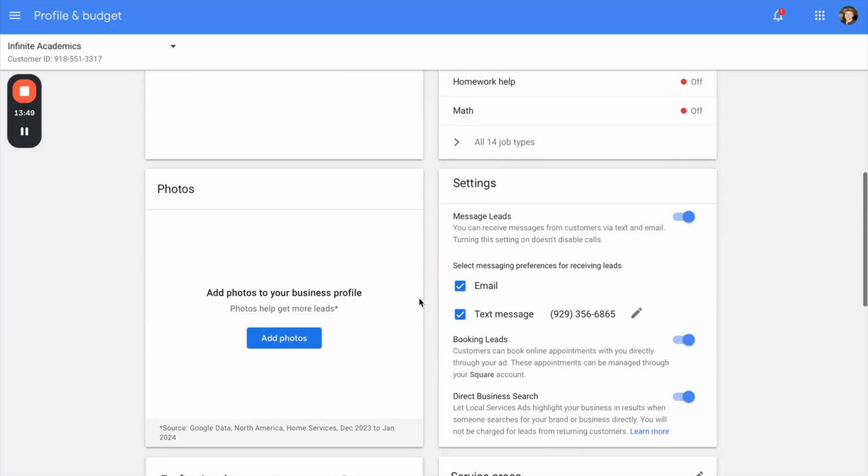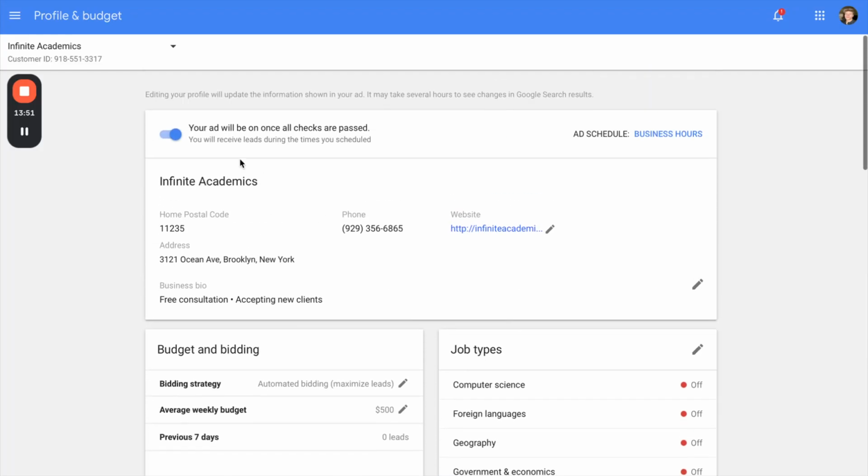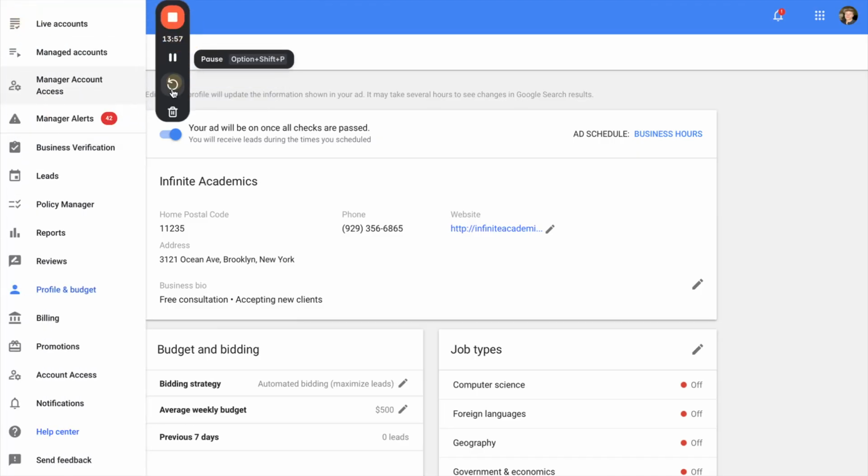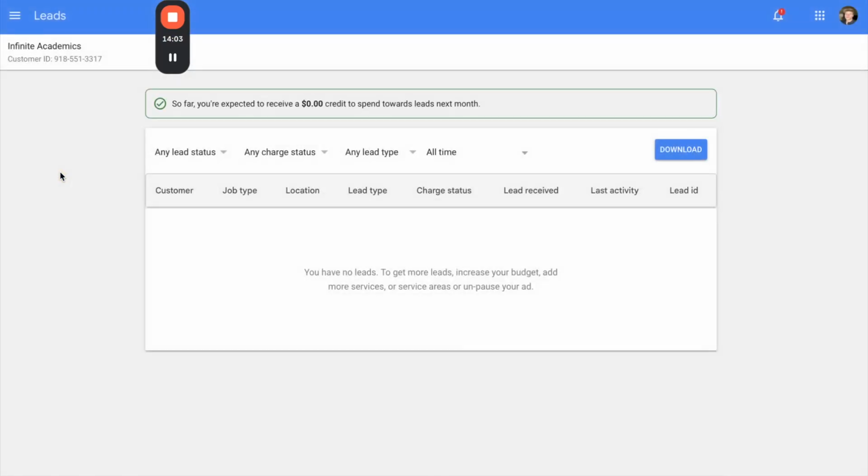And on top of lead response time, something else important is going to be how you actually manage and tag your leads. Let's go ahead and talk about that. This is probably the last thing we'll cover too. Go ahead and open your little hamburger menu and scroll down to leads. This is where you can actually see your lead portal, like your CRM. You can change the filter up top. We're looking at everything at all-time data. Of course, we don't have any leads to show, but I can still explain this to you.